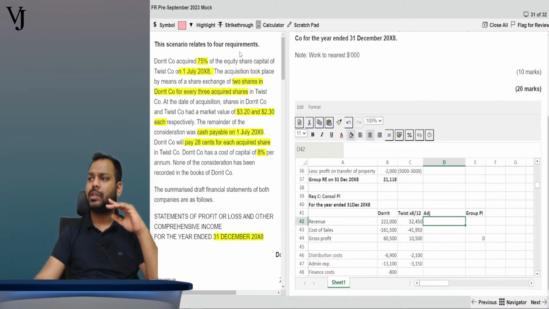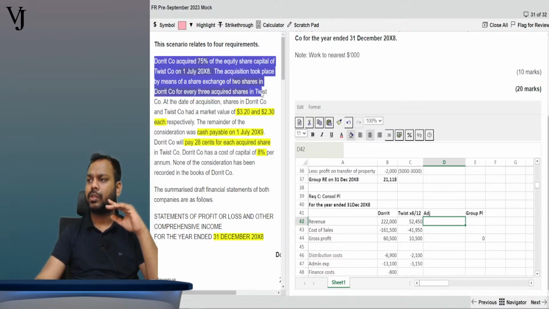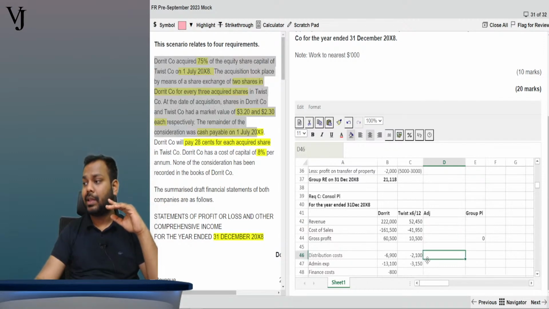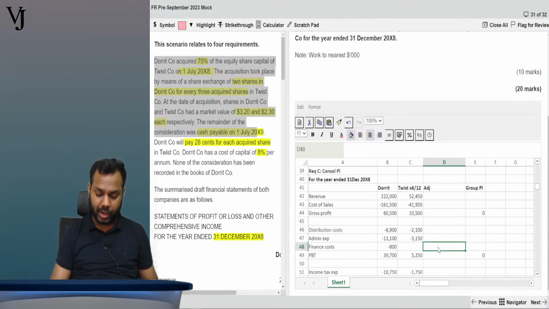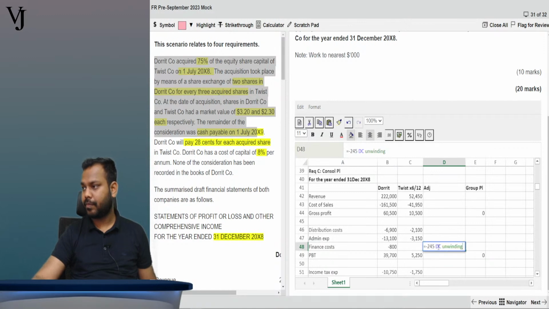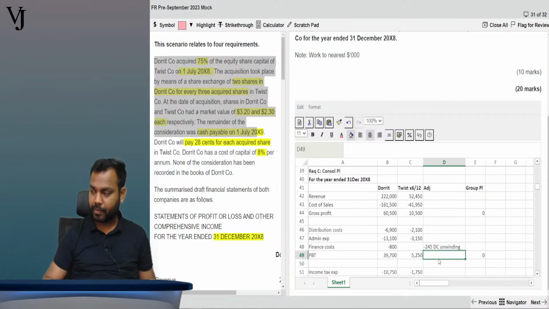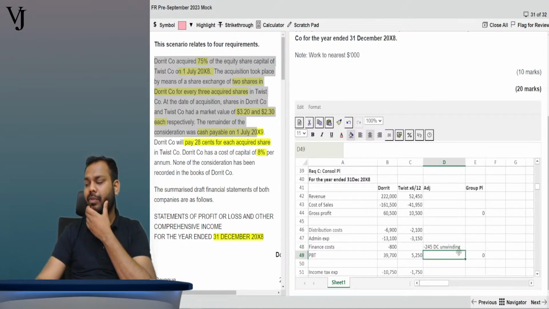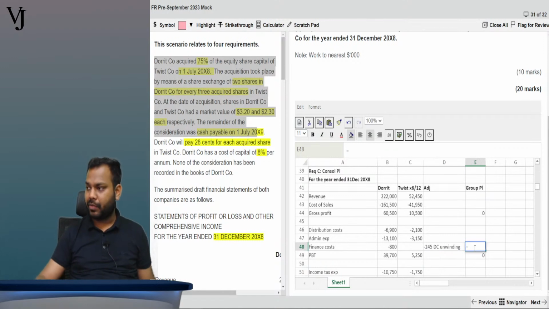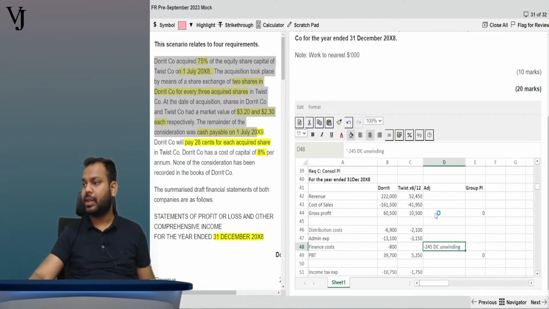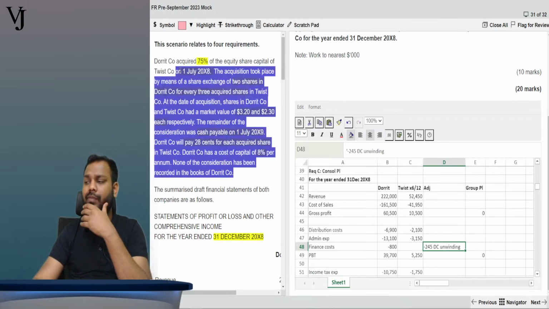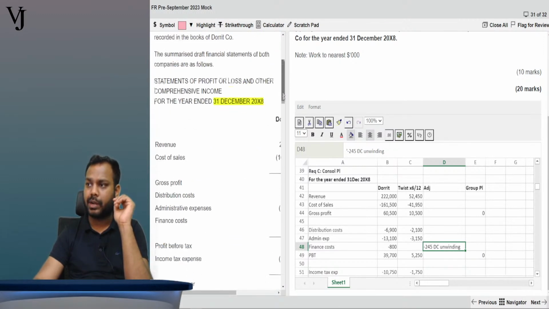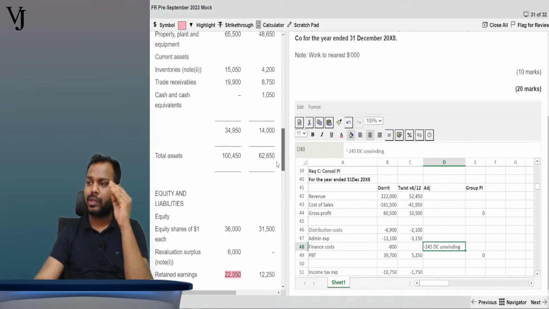This is about the Dorit company share acquisition, so no impact in P&L. Cash consideration, finance cost impact will come here, so it will increase by 245. Deferred consideration unwinding will increase the finance cost, right? So the finance cost will be this here. Any other adjustment in this paragraph? No other adjustment. Let's move further.